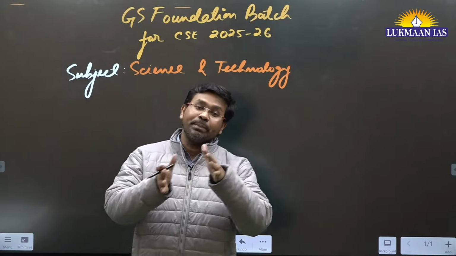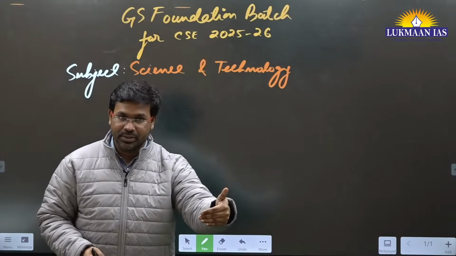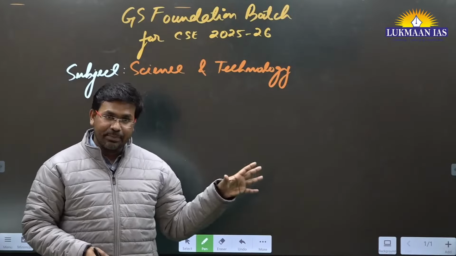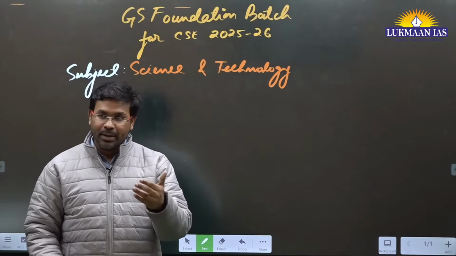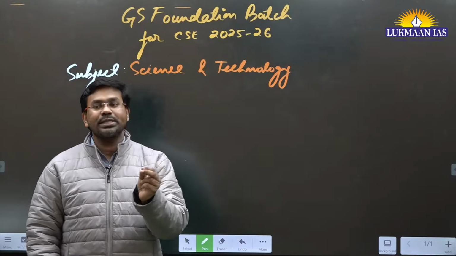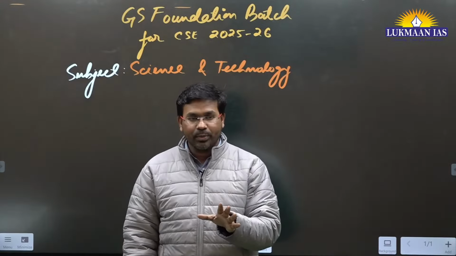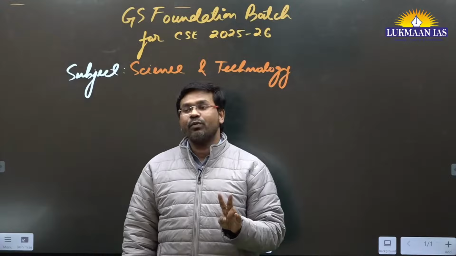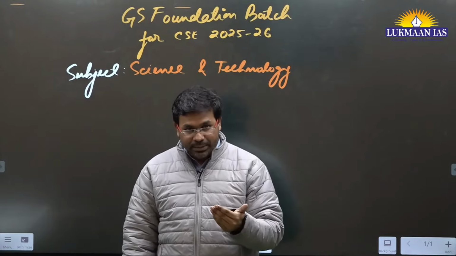Then when we talk about the mains exam, in mains exam we have various general studies papers, right? We have the essay paper, we have 4 general studies papers. Then you also have the optional subject. You need to select one optional subject, each of you, and on the basis of that optional there will be 2 papers. There will be 2 optional subject papers.